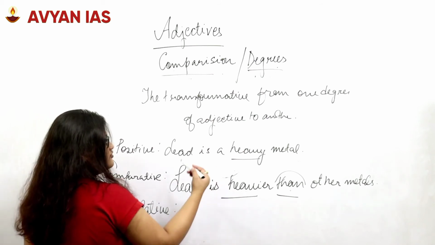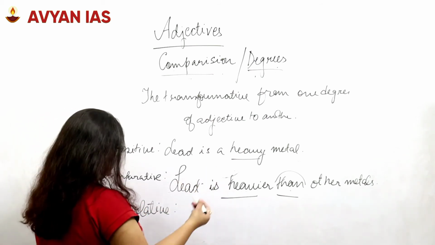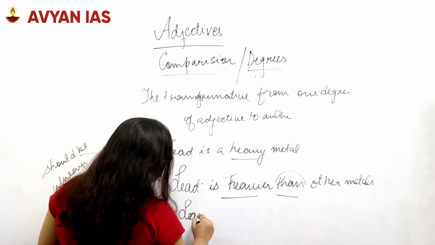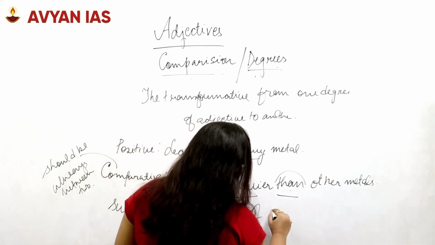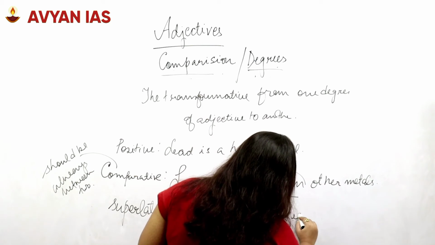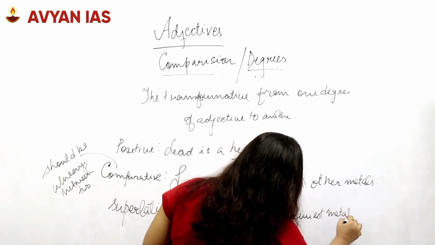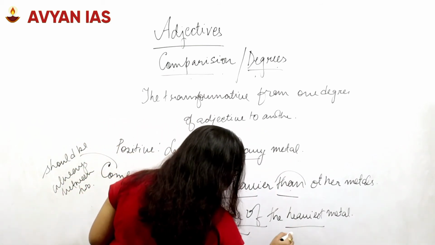So if we have to convert this same sentence where lead is a heavy metal, the way we change it to superlative degree would be "Lead is one of the heaviest metals." But do remember that we have to use the words one of the heaviest metals.